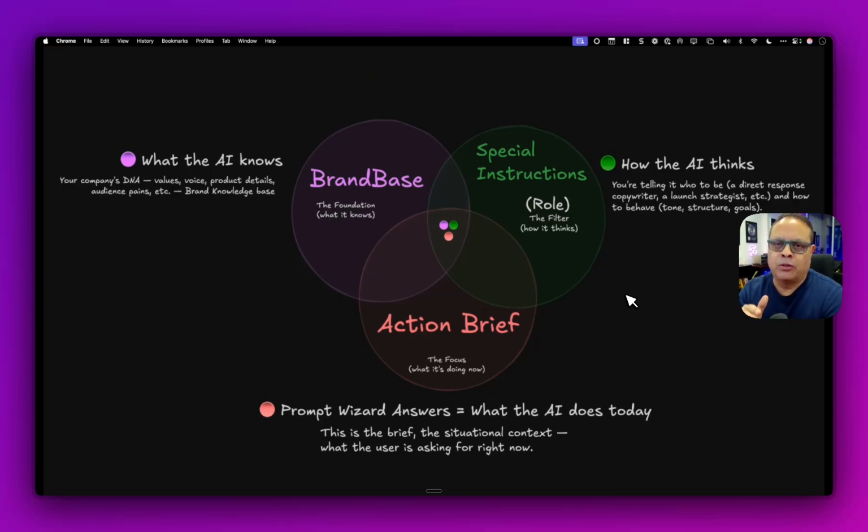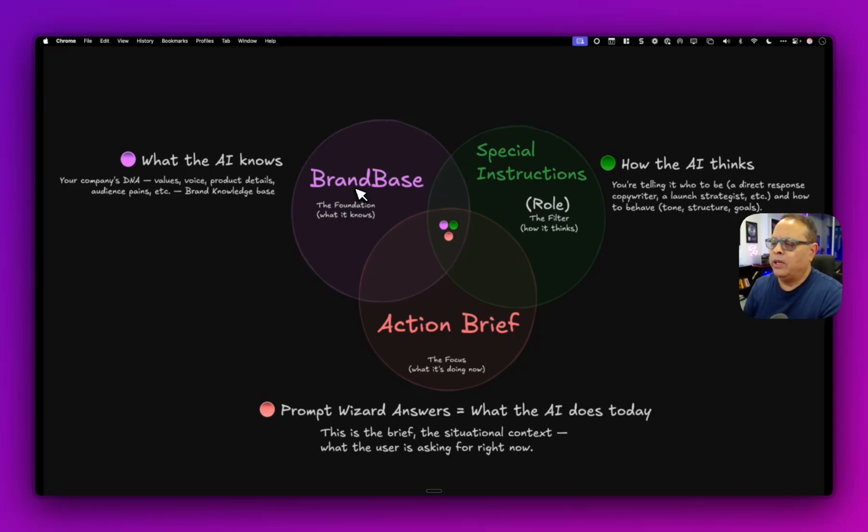Okay, you see, BrandBaser, what it does is it handles three specific things that are important for ChatGPT to give you content that's literally going to make you cry when you see it. And let's go over those three things right now. All right, the intersection of these three circles is what we're looking for.